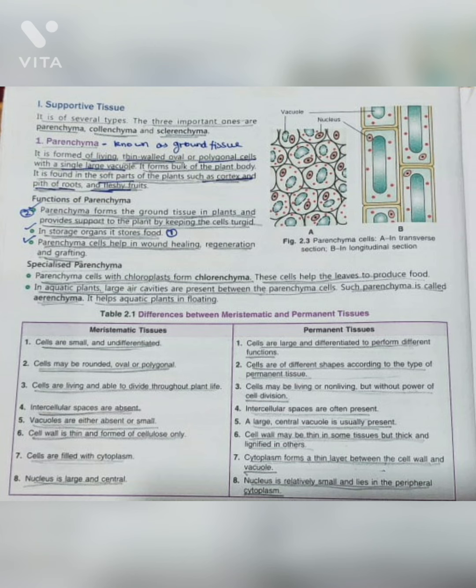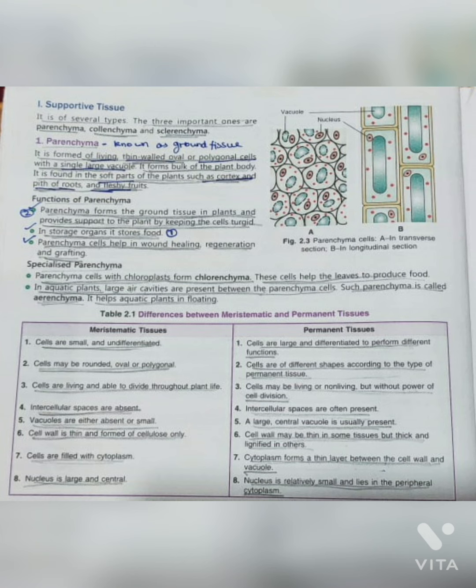Difference between meristematic and permanent tissue. Meristematic tissue: cells are small and undifferentiated. Permanent tissue: cells are large and differentiated to perform different functions. Meristematic tissue: cells may be rounded, oval, or polygonal. Permanent tissue: cells are of different shapes according to the type of permanent tissue. Meristematic tissue: cells are living and able to divide throughout plant life. Permanent tissue: cells may be living or non-living, but without power of cell division.